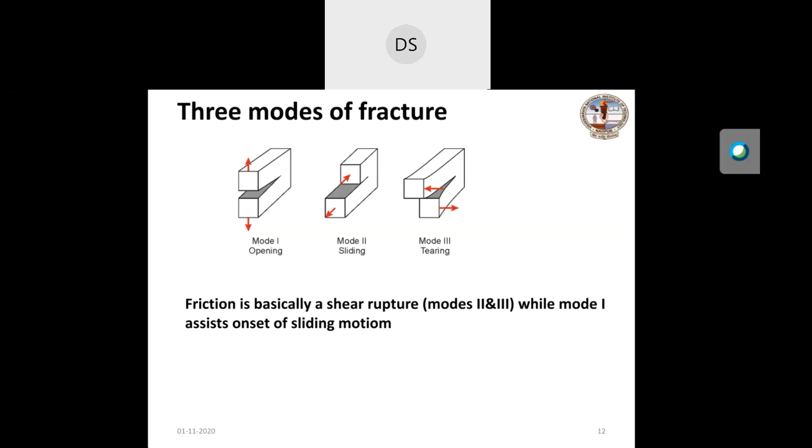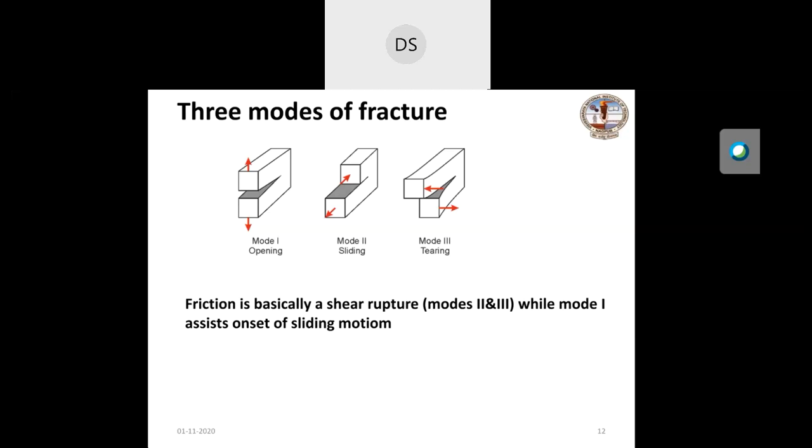In fracture mechanics, there are three modes of fracture. These modes are known as mode first, which is the opening mode. Here, if you see the surfaces, the surfaces basically open. But in the second, that is a shear plus in-plane sliding, that is basically the frictional sliding. So if you see that frictional sliding, it is mode second basically.